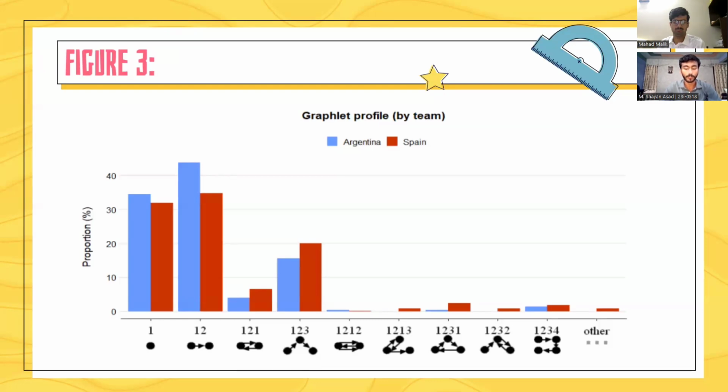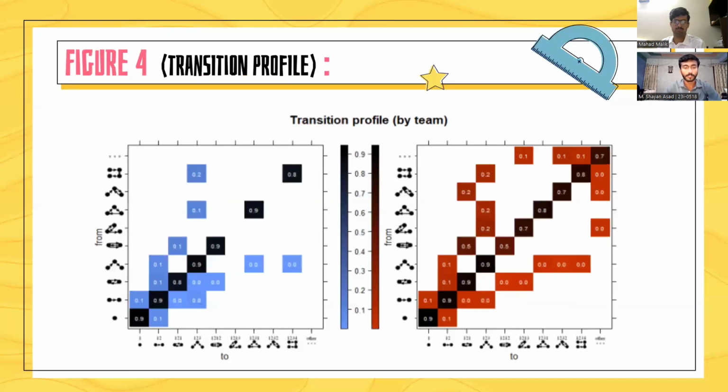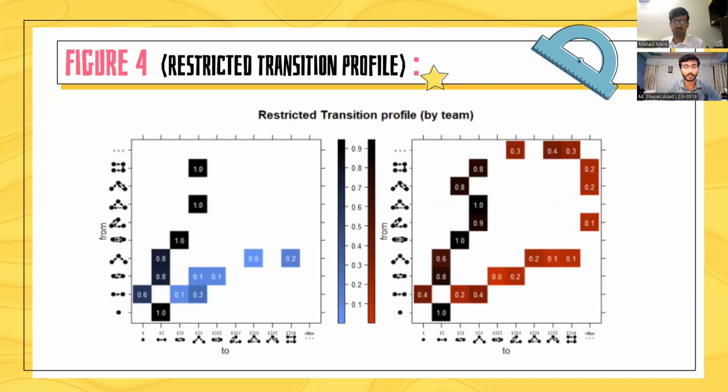Next comes Figure 4, which has two parts, one with the transition profile and the other with the restricted transition profiles. As we can see in these figures, Spain's transitions were more diverse, indicating greater unpredictability and adaptability. Teams with higher transition entropy, like Spain, tended to perform better, demonstrating the strategic complexity of successful teams.